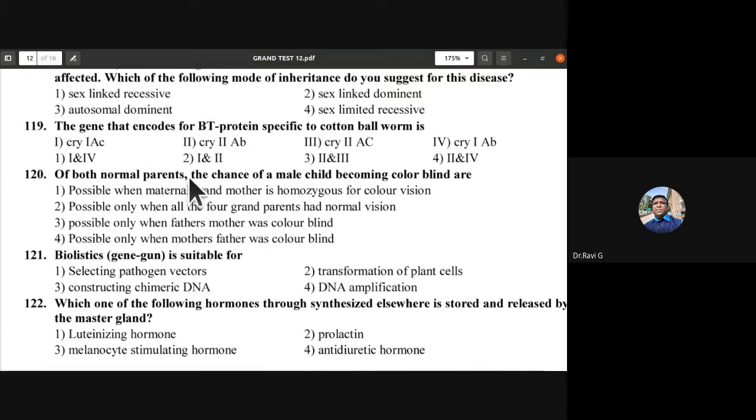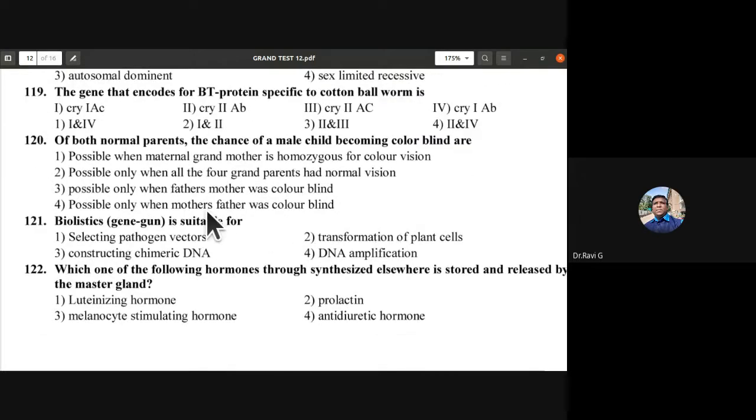Of both normal parents, the chance of a male child becoming colorblind are... So both of them are normal parents. The chance of a male child becoming colorblind is possible when the maternal grandmother is homozygous for color vision, possible only when all the four grandparents had normal vision, possible only when father's mother was colorblind, possible only when mother's father was colorblind.